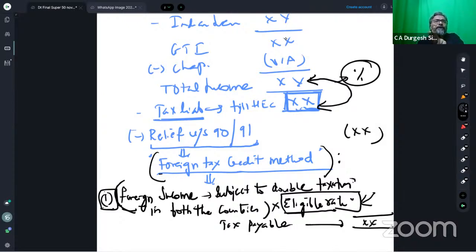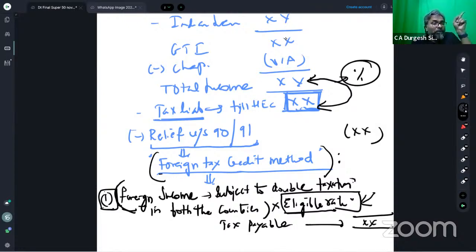Therefore, how much is the royalty income, being the foreign income which is subject to double taxation? That royalty income would be that portion of royalty income which has finally entered into the computation of your total income. Is that clear to all of you students? Every one of you?